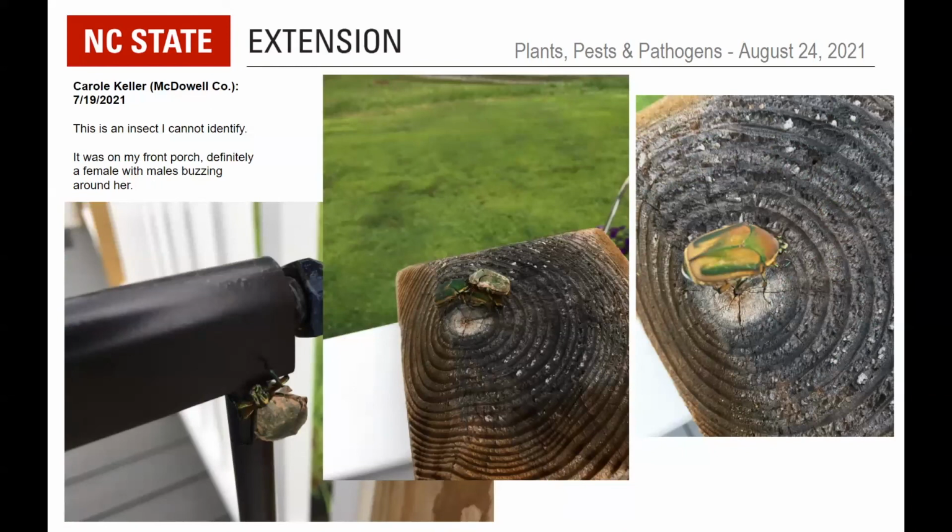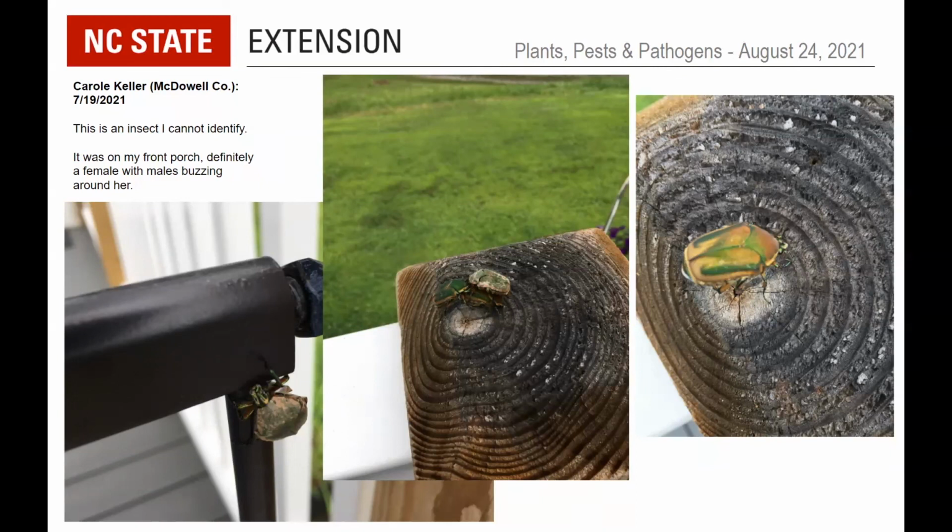Okay, from Carol Keller, McDowell County again, on July 19th. There's an insect I cannot identify. It was on my front porch, definitely a female with males buzzing around her. Okay, so yep, that's probably correct as far as the buzzing around. These beetles will emit pheromones that will attract each other. And this is a pretty distinct species. Once you see it, there's a little bit of variation, but once you know it, you know it.